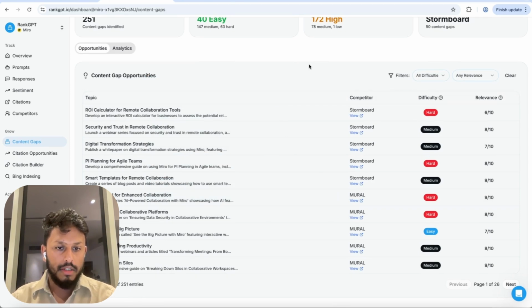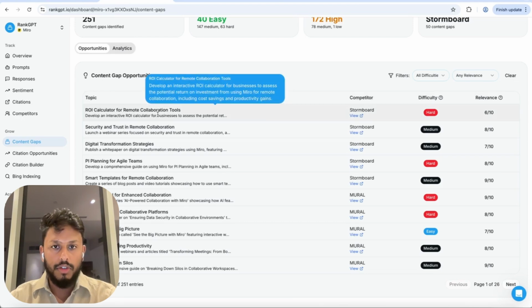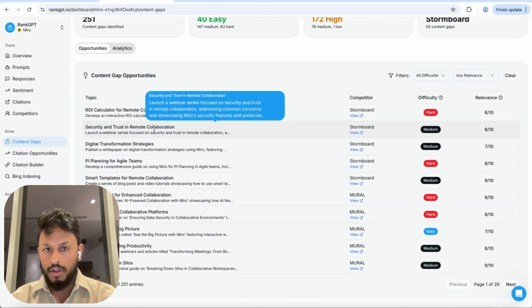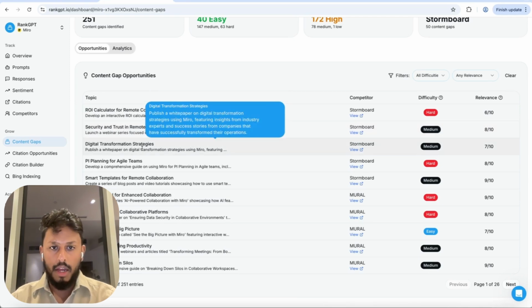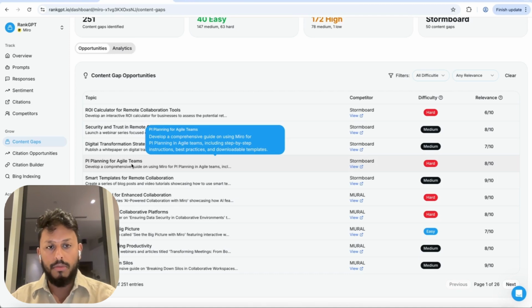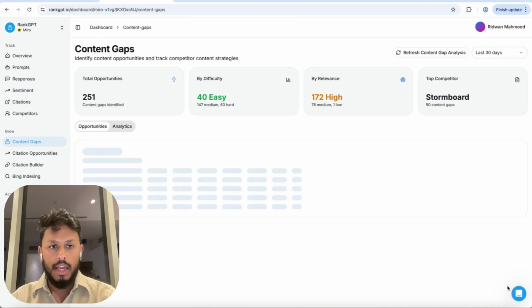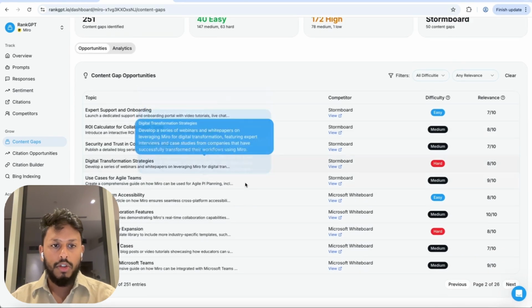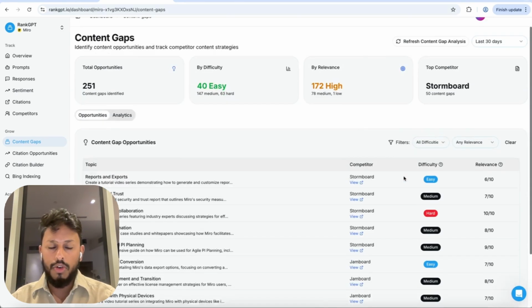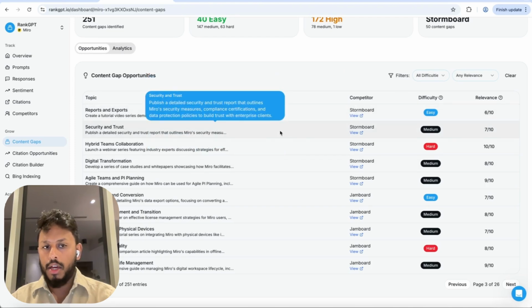So you can see here, for example, the first one says develop an interactive ROI calculator for businesses to assess the potential return on investment from using Miro. You can see launch content around security and trust, have a white paper on digital transformation strategies, have a guide on using Miro for PI planning and agile teams, and so on. And you can see it generates a lot of these, and then the system organizes them for you so that you can analyze them and decide which ones to do, and it ranks them by difficulty and relevance to you.